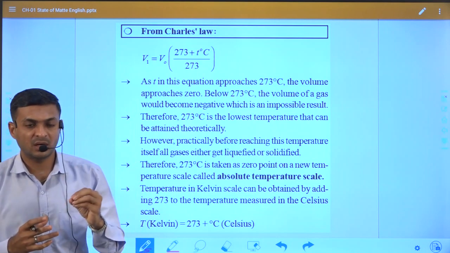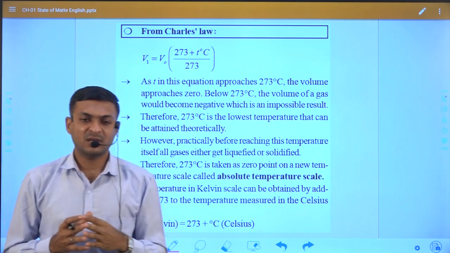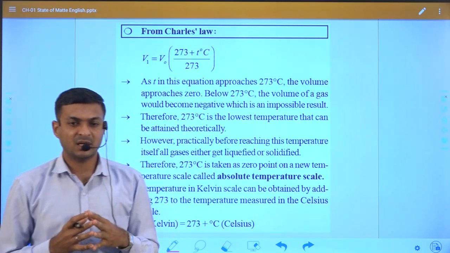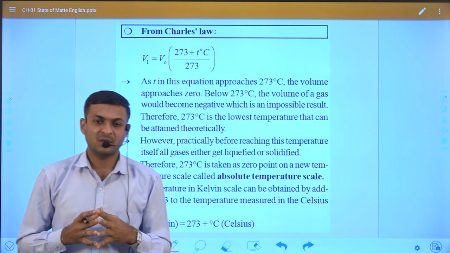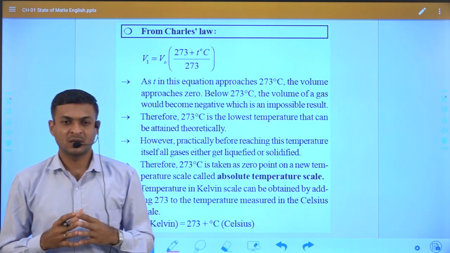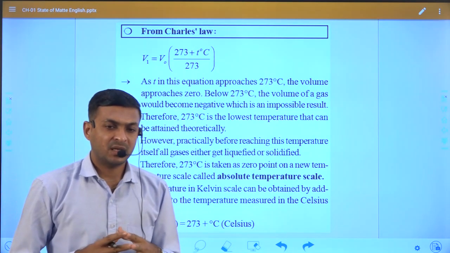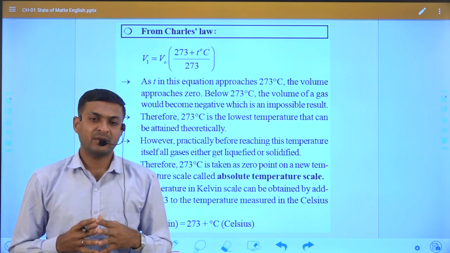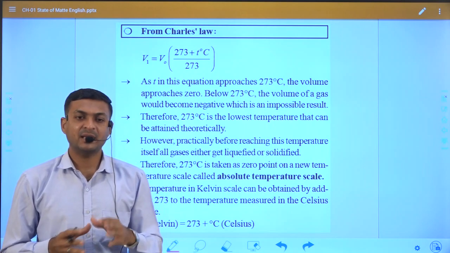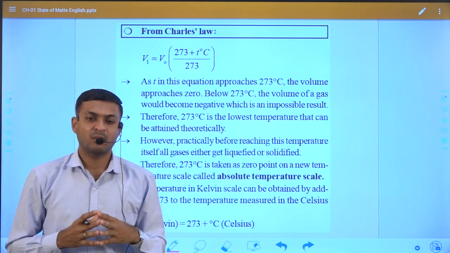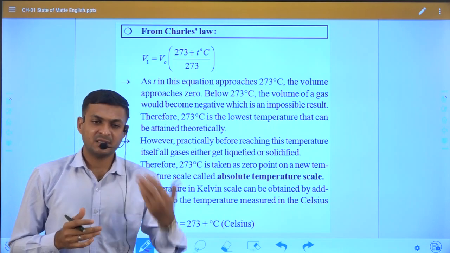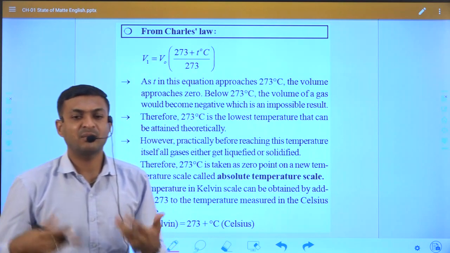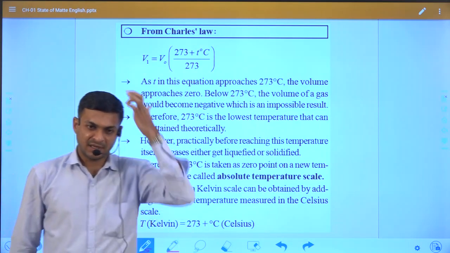We take this as the absolute temperature scale because below minus 273 degrees the volume of a gas would become negative, and that is never possible. Any substance, whether solid, liquid or gas, has some value that is never negative.